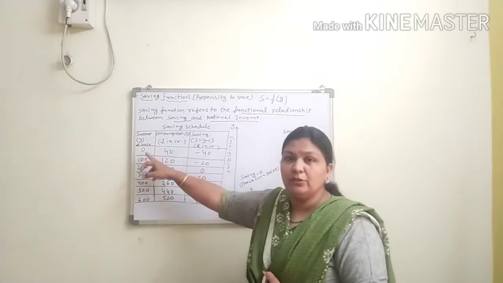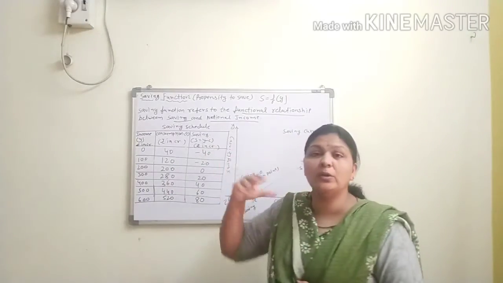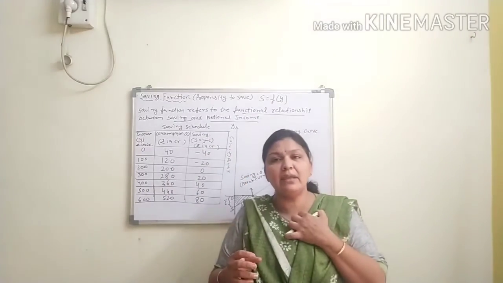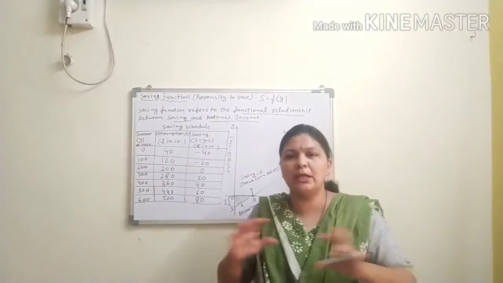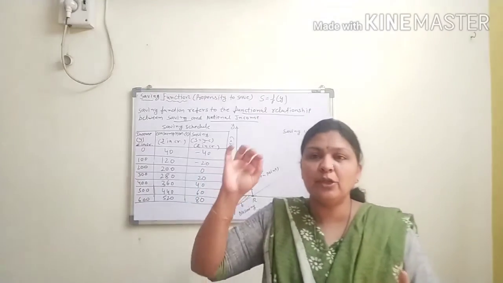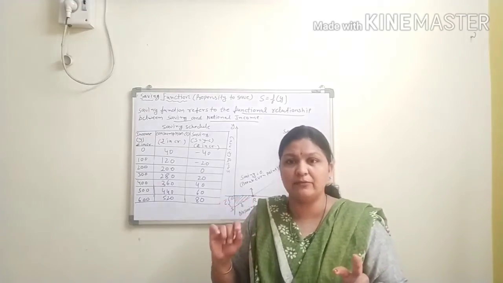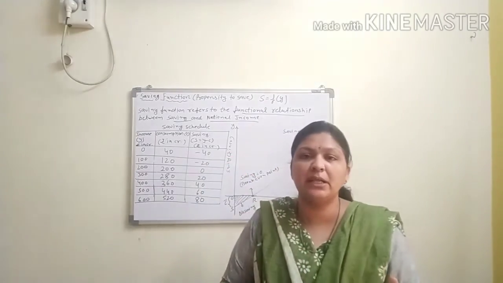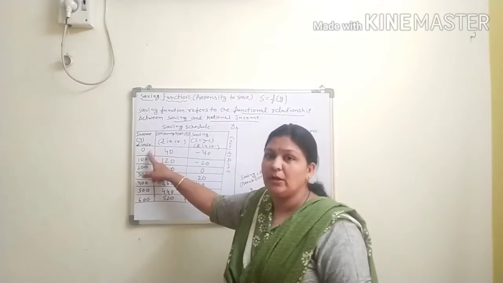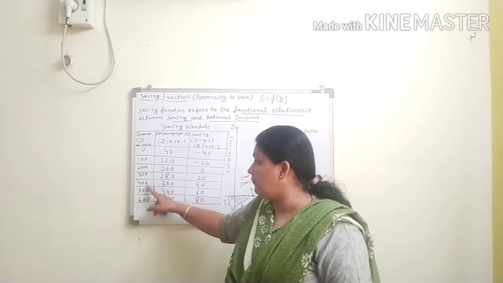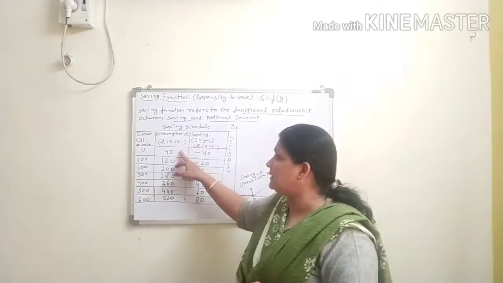Clear? So for further description we see the schedule of the saving function and the graph of saving. Here income is given in rupees in crores, and consumption is also given in rupees in crores. Now you find out the saving. पहले बोला what is saving? Your income minus your consumption, जितना use कर लिया, that is subtract. So income minus consumption expenditure equals saving. Here Y income is given as 0, 100, 200, 300, 400. It means day by day your income increases. Here your consumption is 40.